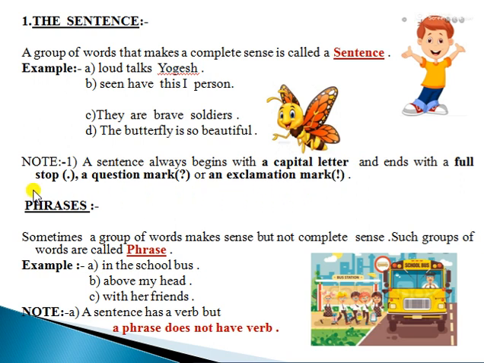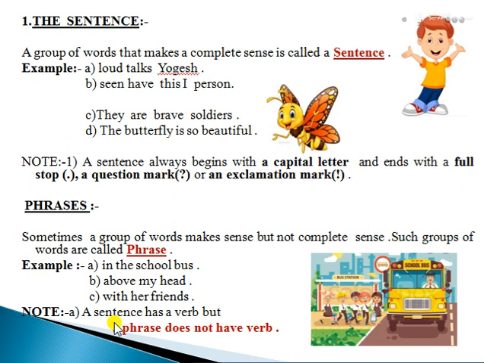We'll see phrases. Definition: sometimes a group of words makes sense but not complete sense. Such groups of words are called phrase. Examples: number A, in the school bus. Number B, above my head. Number C, with her friends. In these three examples we see group of words and they give some sense but not complete sense. So that is why they are known as phrase.